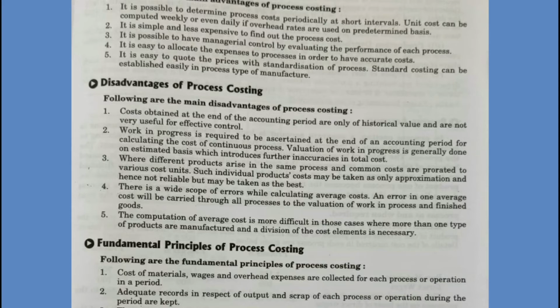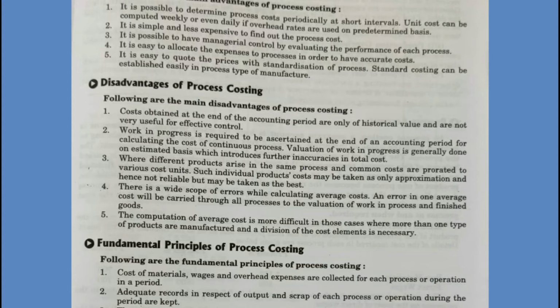Next one, it is very easy to allocate the expenses to processes in order to have accurate cost. Expenses are allocated to each process. On the basis of that, we can determine the accurate cost of each process. As we know, for each process, costs are recorded and a process cost account is prepared. And as expenses are allocated to each process separately, we can accurately determine the process cost.